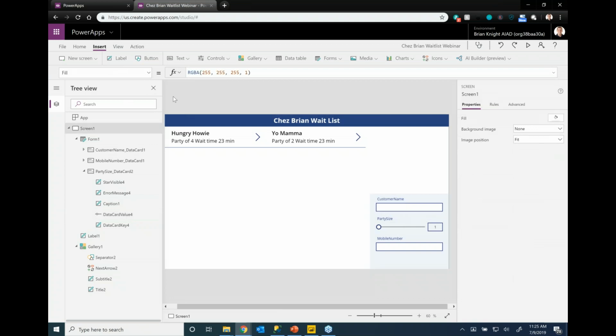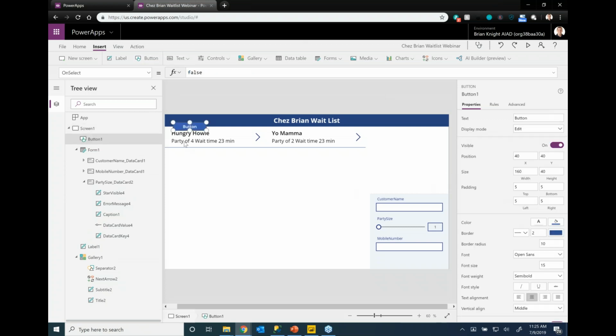So we have our basic app now ready. There's a few more things we'll have to do around that. We'll have to ultimately put a little button here to actually send this data, and watch how simple this is going to be. I'm going to go ahead and add a button right here. I'm not worried about colors here, but I'll put this on the bottom right. I'll double click on it and give it a better name. I probably should have saved. Oh, there we go. I'll call this check-in.